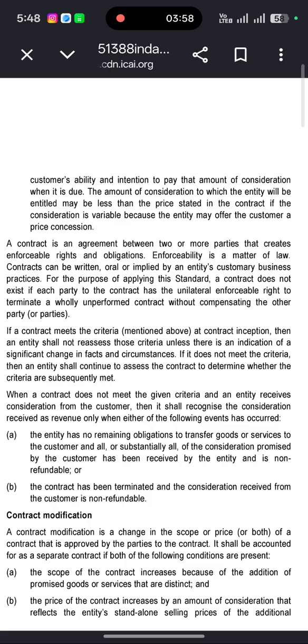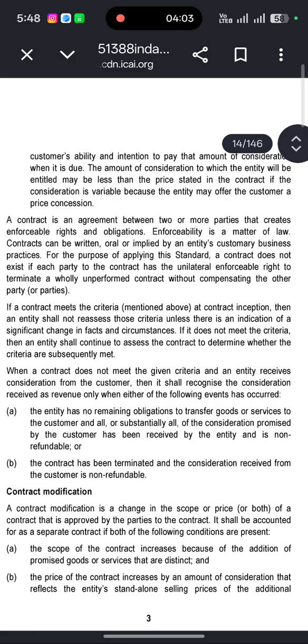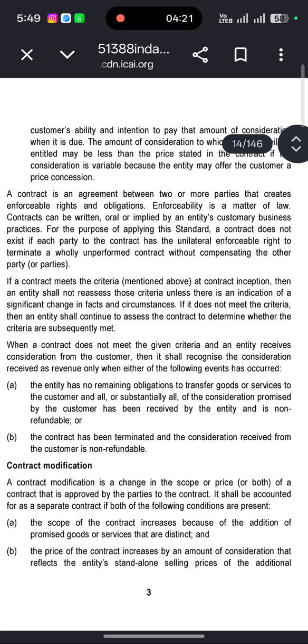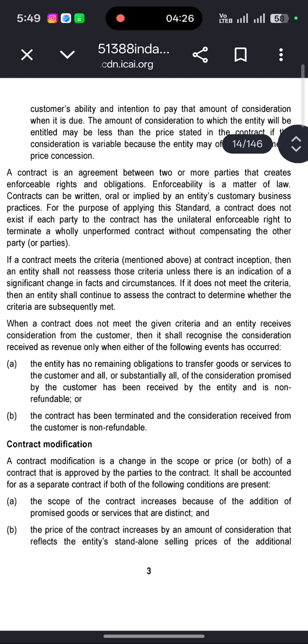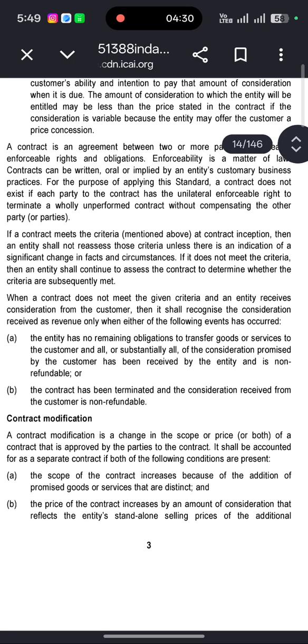A contract is an agreement between two or more parties that creates enforceable rights or obligations. Enforceability is a matter of law. Contracts can be written, oral, or implied by the entity's customary business practices. For the purposes of applying this standard, a contract does not exist if each party to the contract has the unilateral enforceable right to terminate a wholly unperformed contract without compensating the other party.